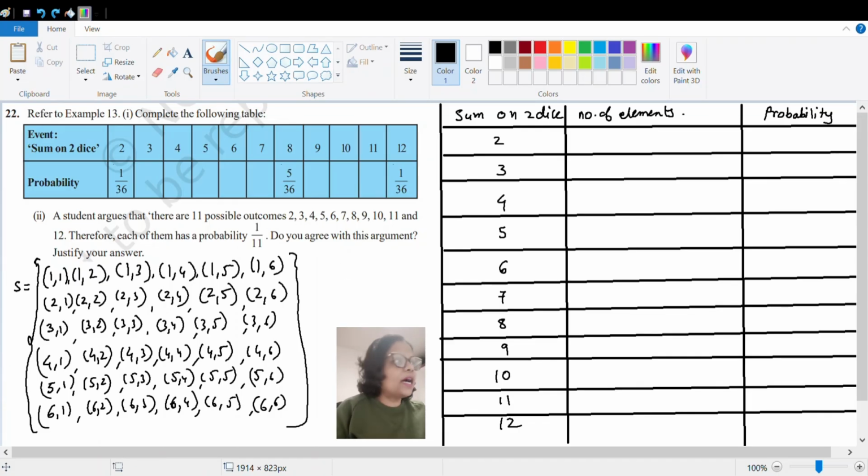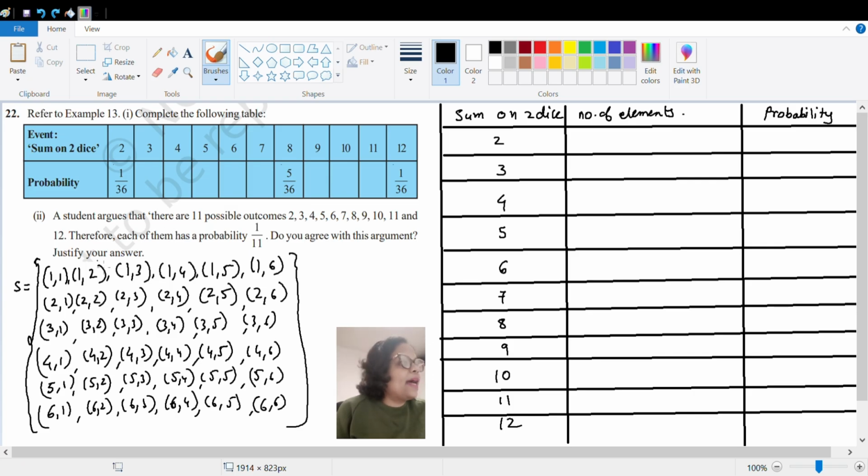So now let us start with question number 22, which is based on example number 13, which is solved in your textbook, which says that there are two dice which are rolled at a time, and then you should get the event which is the sum on the two dice. Like the number that comes on top of one die and the number that comes on top of the other die, we have to add those two numbers. Right? So sum on the two dice can be 2, 3, 4, 5, 6, 7, 8, 9, 10, 11, 12. You have to find the probability of this event happening. So let us find the sample space first.